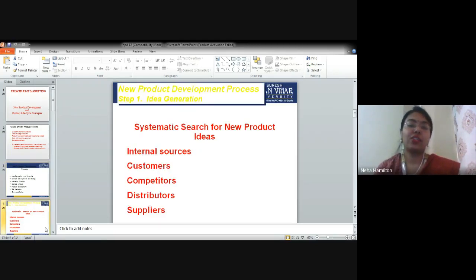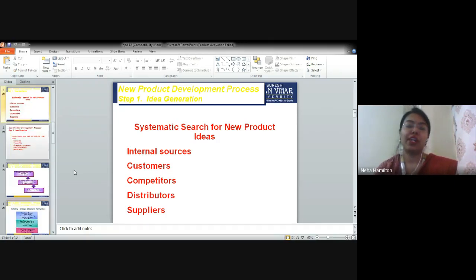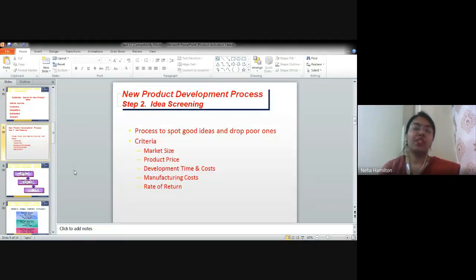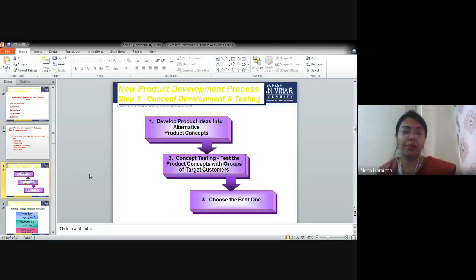Right? In idea generation, we studied the sources from which an idea can be generated. We have internal sources, customers, competitors, distributors, suppliers. Anybody can become a source of ideas for new product development. After that, we studied idea screening. In idea screening, market size, product price, developmental time and cost, manufacturing cost, and rate of return impact our screening, because we want to remove the unwanted ideas and take the good ideas which can be implemented. Then we studied concept development and testing.